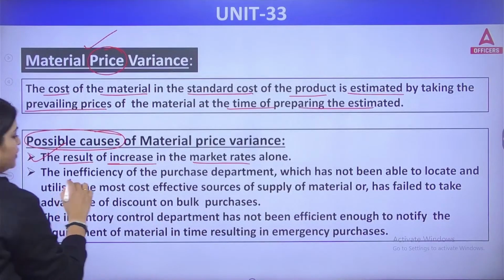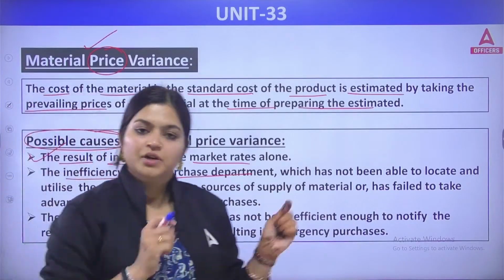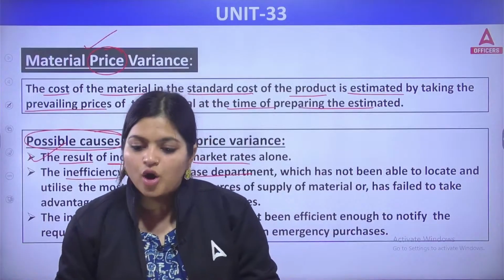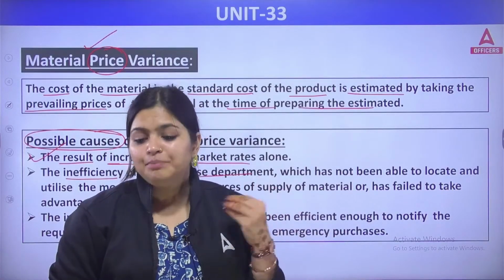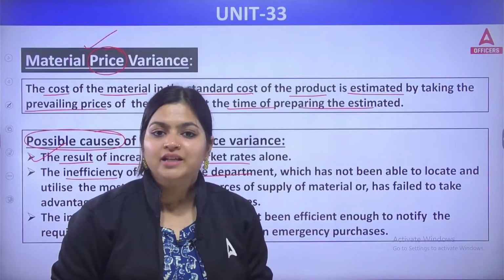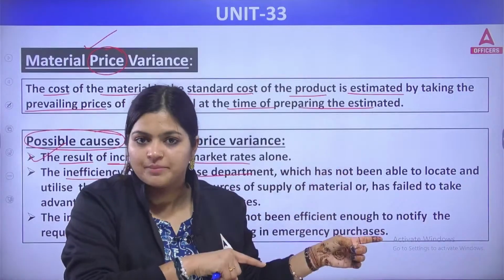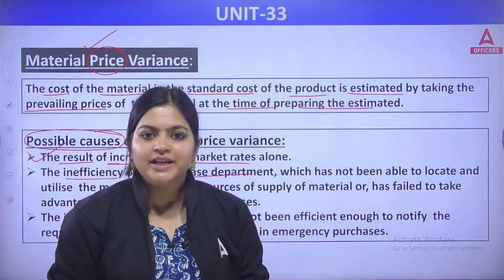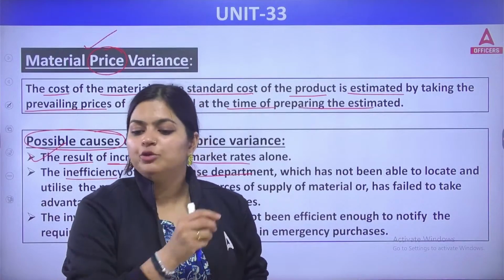Next, inefficiency of the purchase department. The purchase department is the one who will go and purchase raw materials from the market, and while purchasing, that person needs to do the bargaining. Like in your house, if you are purchasing vegetables, who is going to do the bargaining? Of course, you. The same thing you need to apply here.